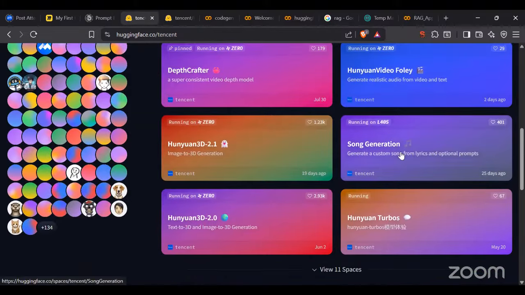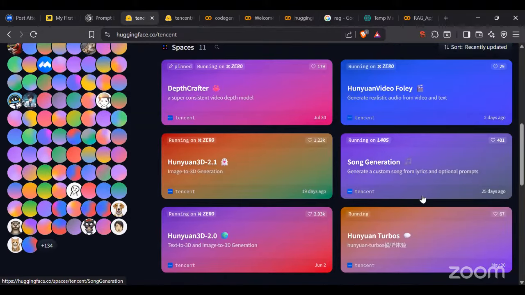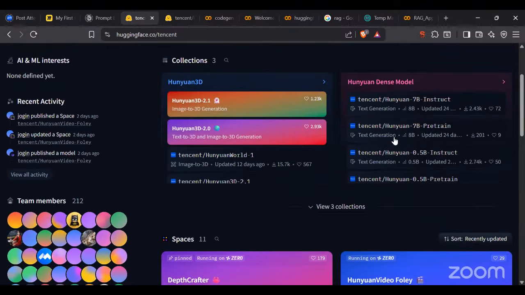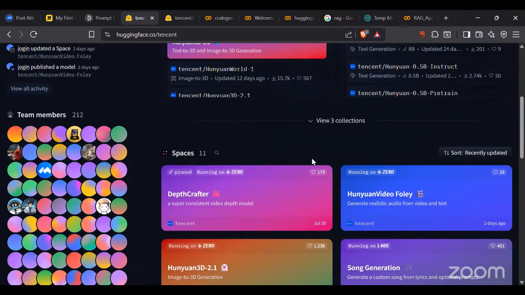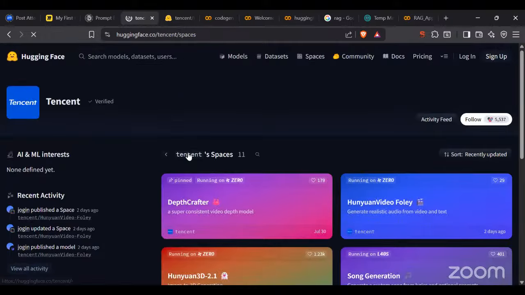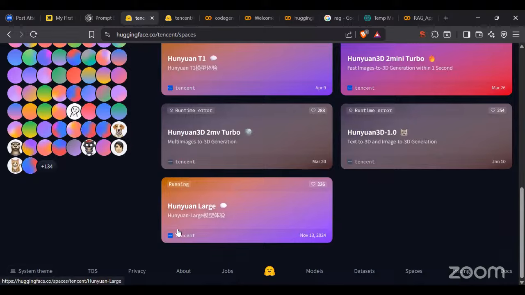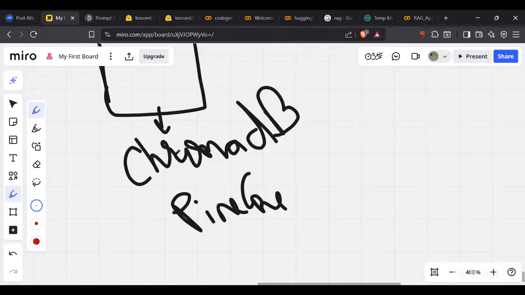Yeah, this was the model, right? It was given 25 days ago. So I'm going to use the dense models that we have of Hunyuan itself. From here itself, you can go to those model spaces, and all the models and spaces you can use for your purposes by importing them. Okay? So hopefully you are able to understand this, basically Hugging Face.